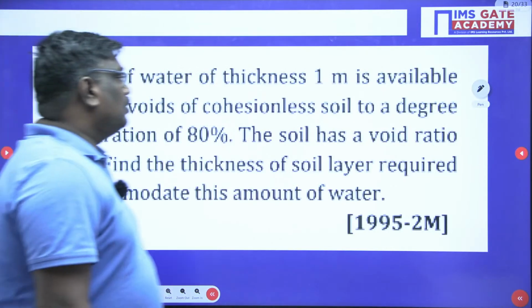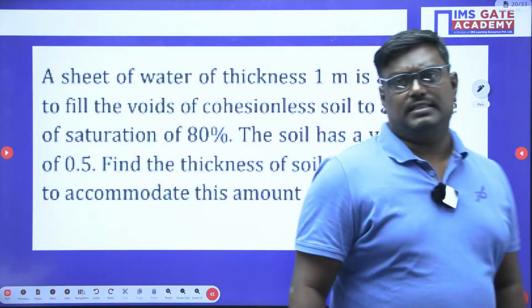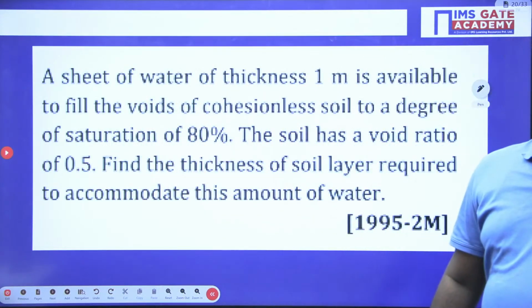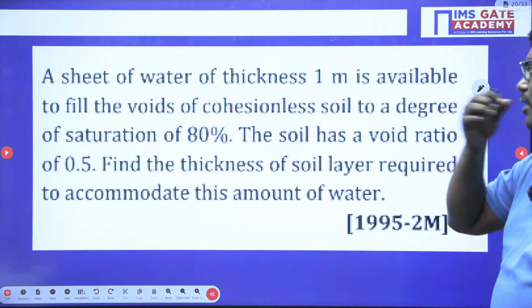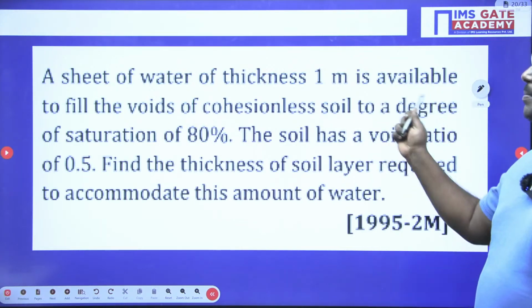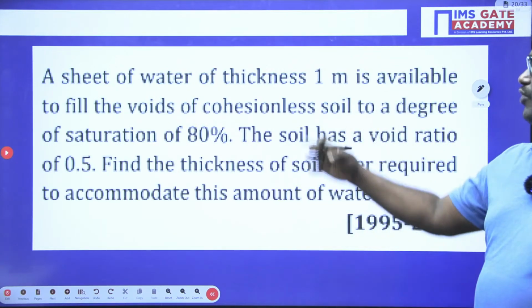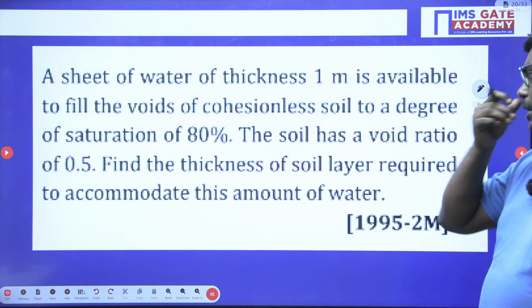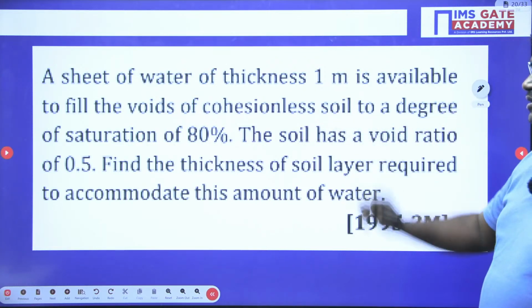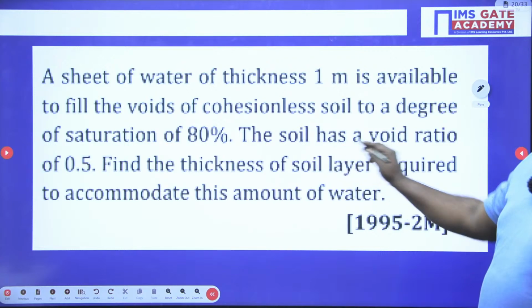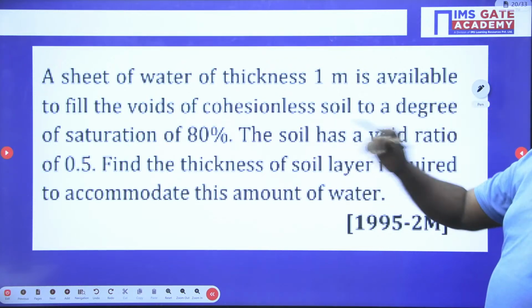Now, please understand here, my dear students. See, a sheet of water of thickness 1 meter is available to fill the voids of a cohesionless soil, and the degree of saturation is 80 percent. The soil has a void ratio of 0.5.